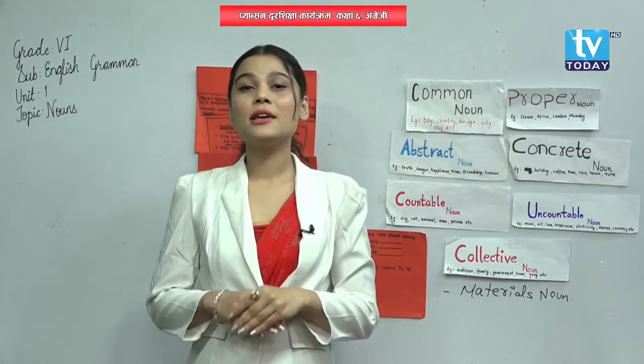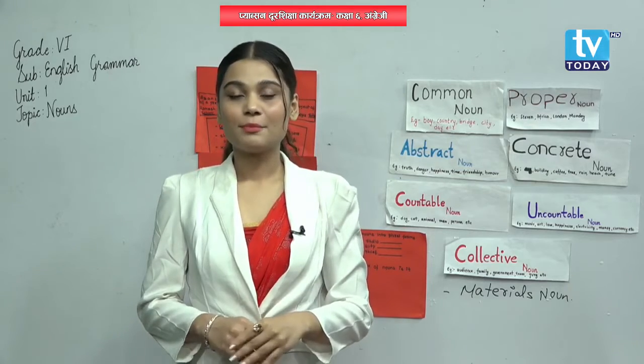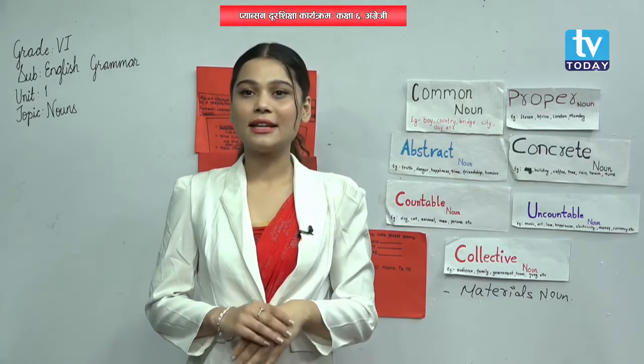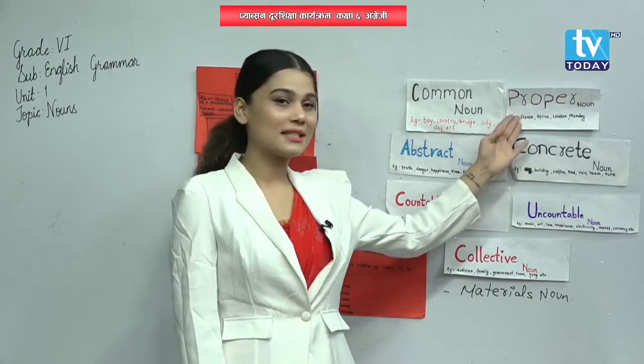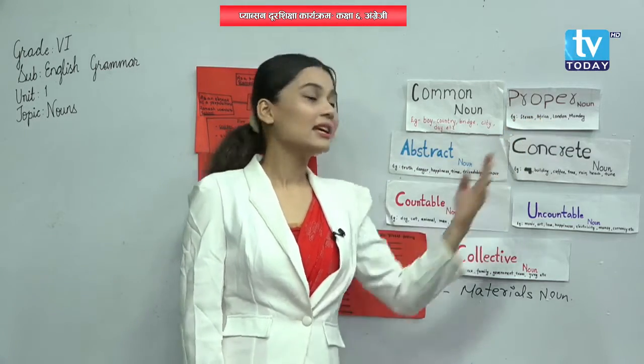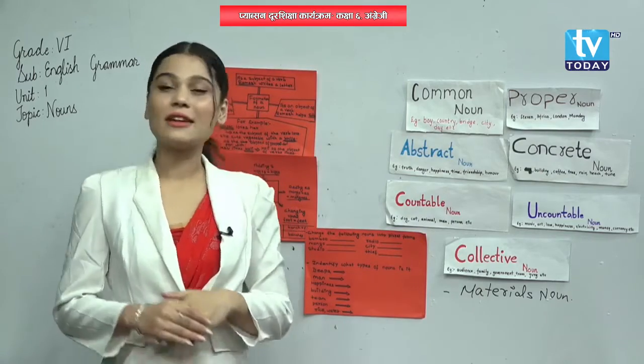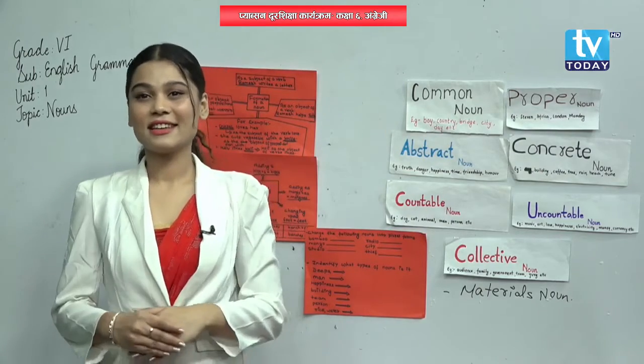So it can only start with a capital letter. Examples: Steven, Africa, London, Monday, etc. So I think you found the differences between common noun and proper noun, right students?